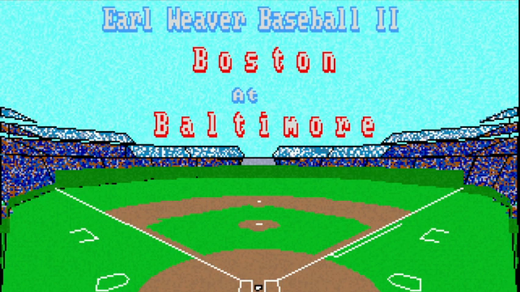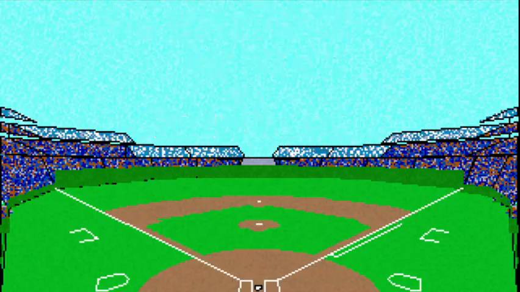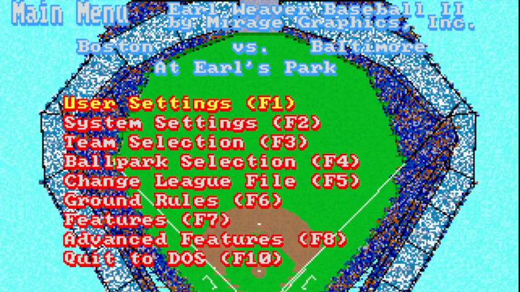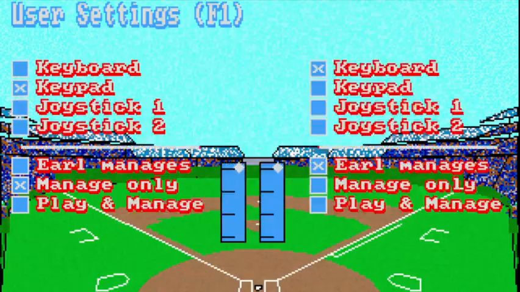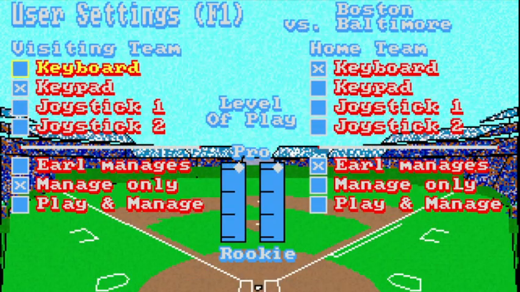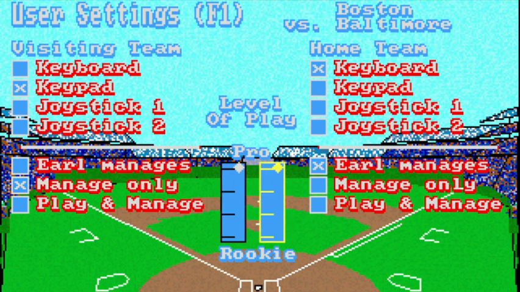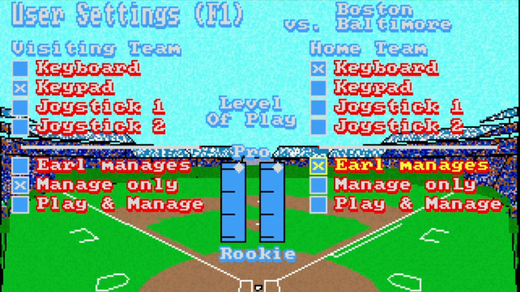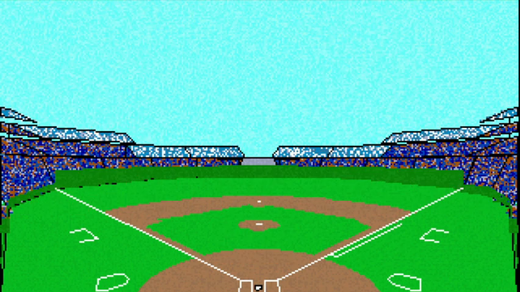Okay, I'm going to hit escape to get to the main menu. And user settings. Okay, so I'm going to select, let's see, manage only, and the computer is going to be the home team, so Earl manages, that's fine.